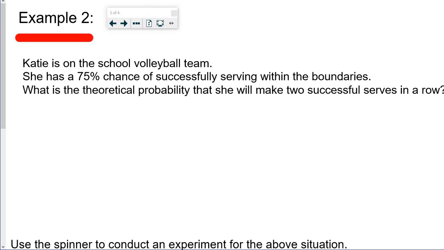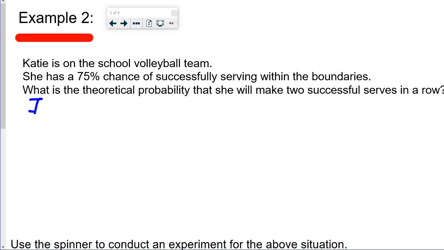So example 2. Katie is on the school volleyball team. She has a 75% chance of successfully serving within the boundaries, which means that out of all of her serves that year, 3 out of 4 of them landed inside, or 75 out of 100. She has had a success rate of 75%. Katie's very good. That's a very good serve for junior high volleyball. So what is the theoretical probability that she will make 2 successful serves in a row?